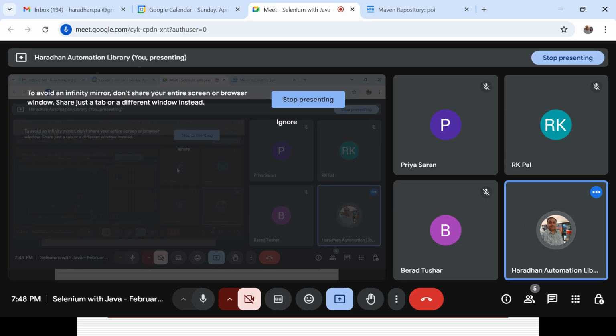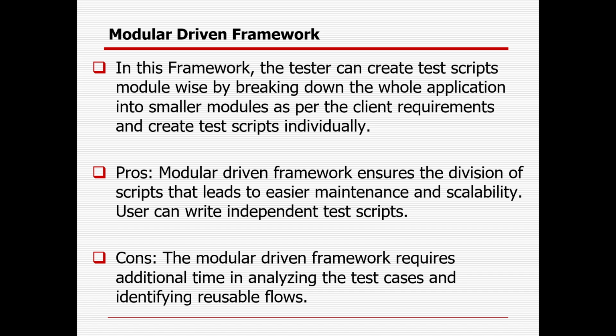Then we have talked about 5 frameworks: modular, data driven, keyword driven, hybrid, and BDD or behavior driven development. So modular we do not use nowadays, but the other frameworks we will be using. I have just tried to give you the concept part here.